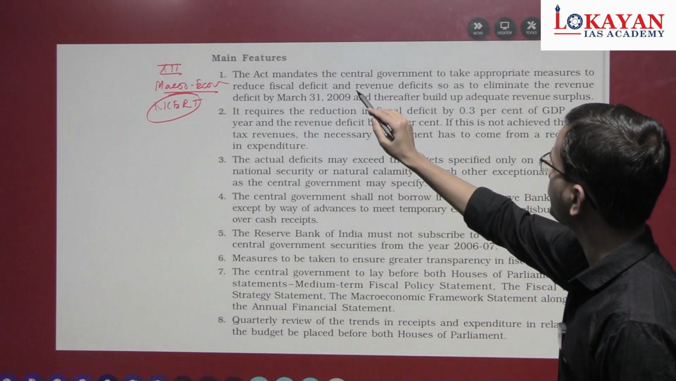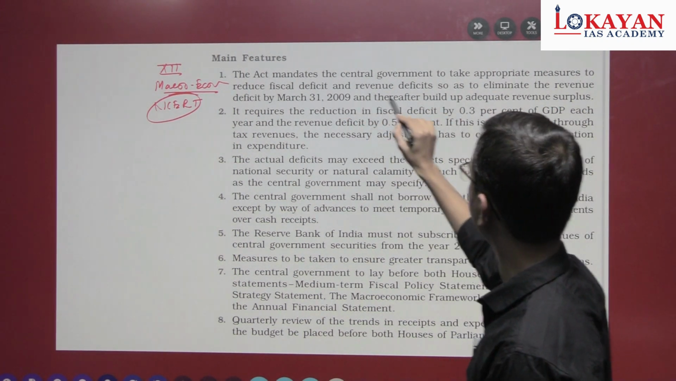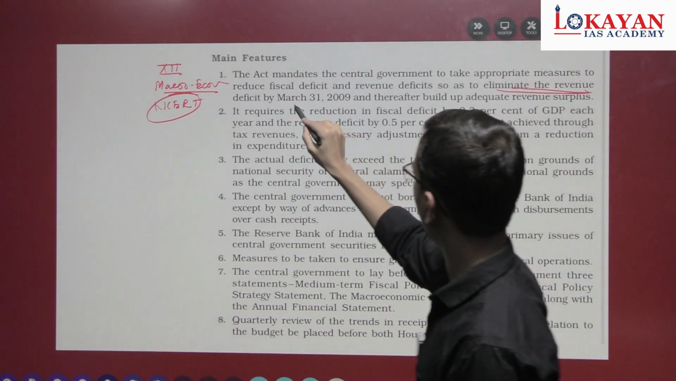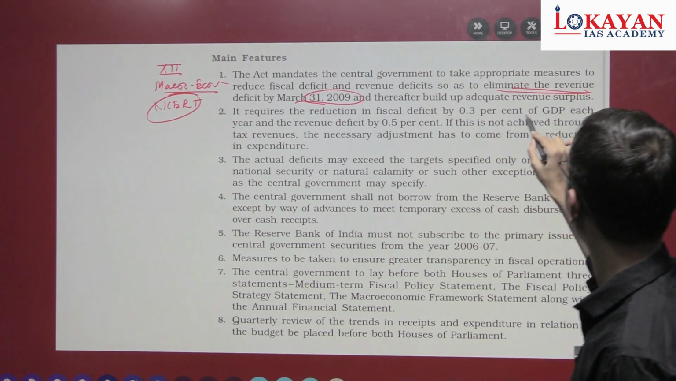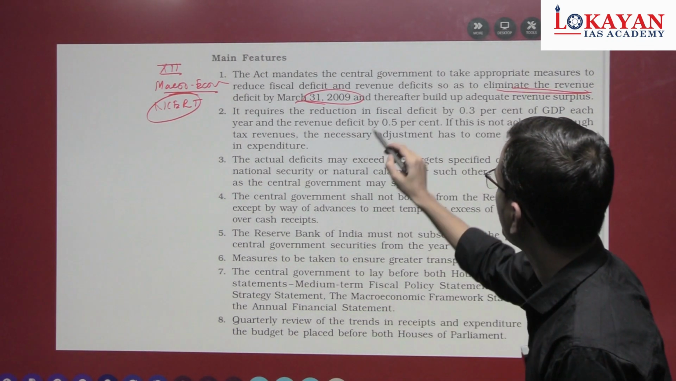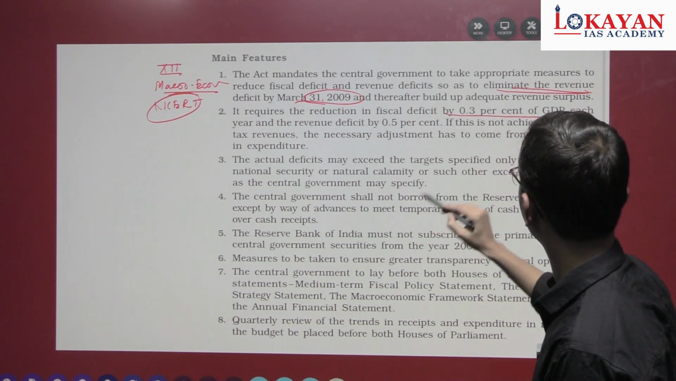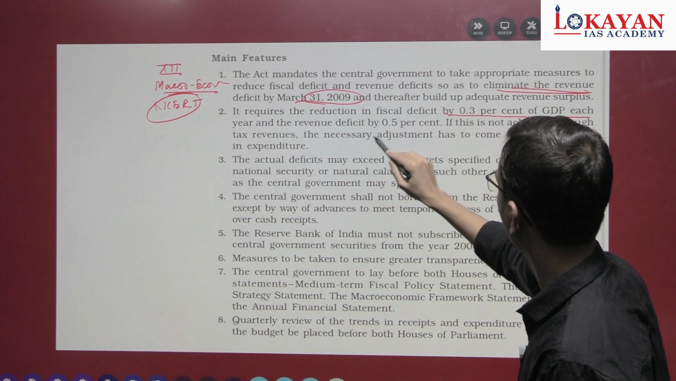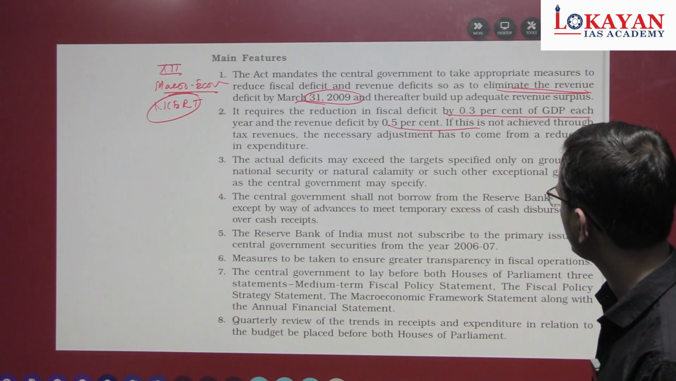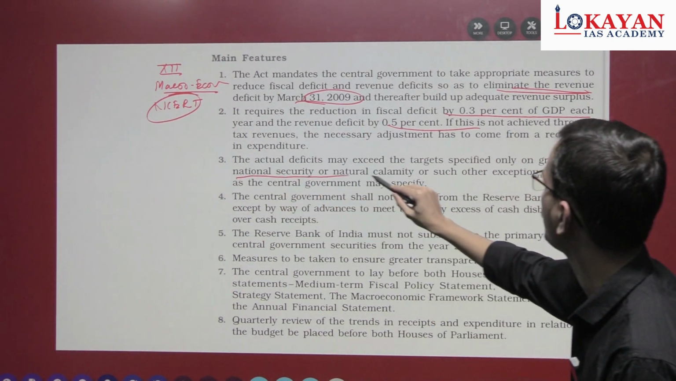The Act mandates the central government to take appropriate measures to reduce fiscal deficit and revenue deficit, so as to eliminate revenue deficit by 2009 and build adequate revenue surplus. It requires reduction of fiscal deficit by 0.3% of GDP each year, and the revenue deficit by 0.5% each year. Actual deficit may exceed targets specified only on grounds of national security and natural calamity.